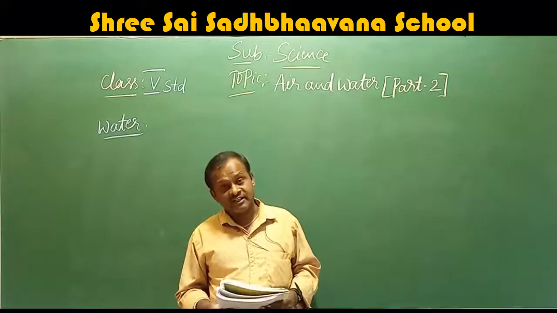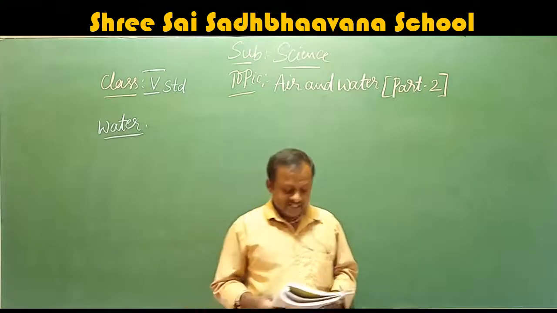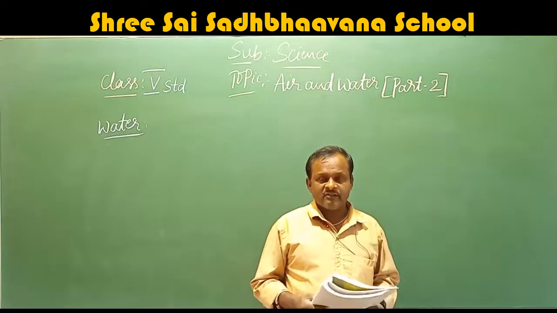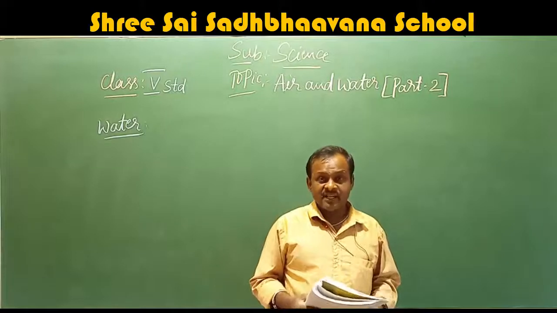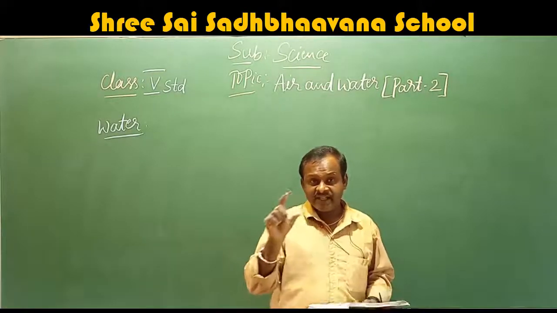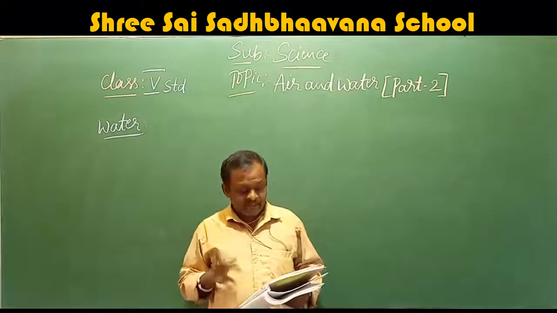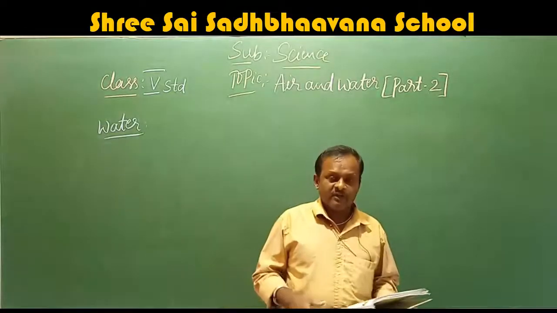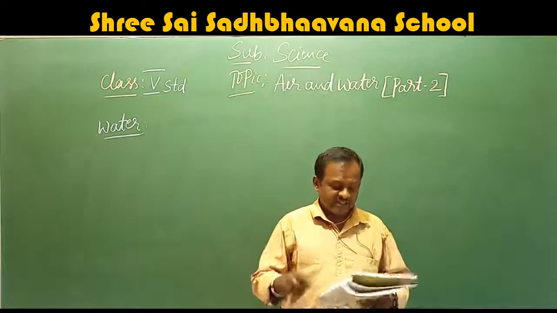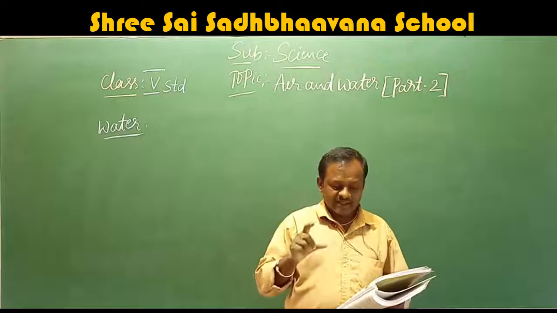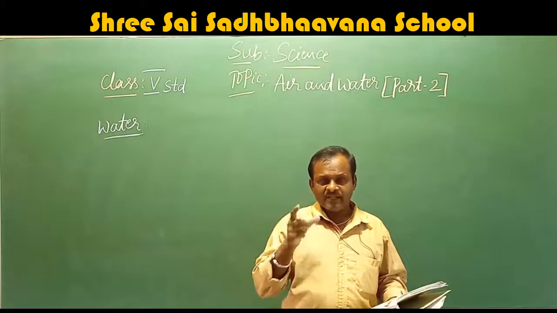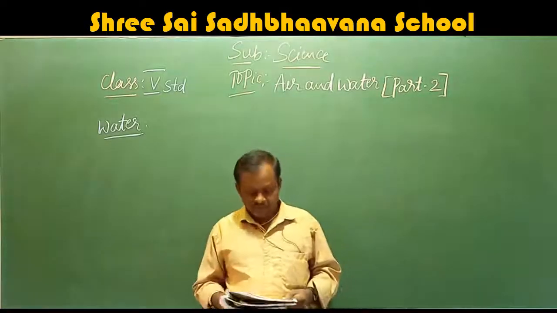Sodium once again causes alkalinity. Next, iron. By the dissolving of iron in the water, there is bad taste as well as the water comes in red color. Next, manganese makes water black or brown. If manganese is dissolved in the water, that water looks brown or black in color.